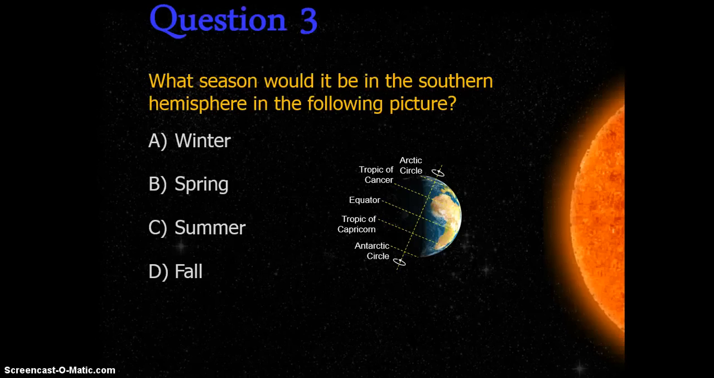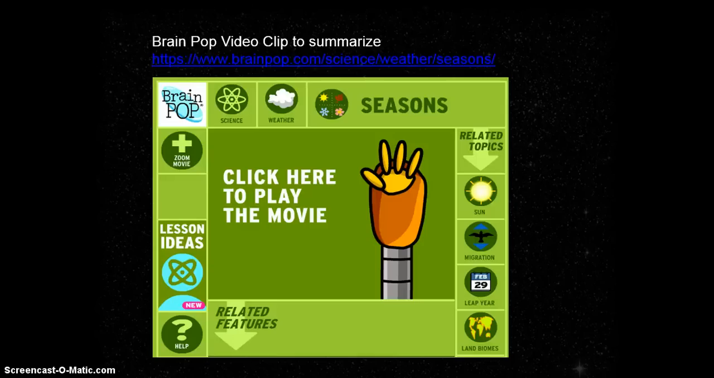So, what season would it be in the southern hemisphere in the following picture? Remember to pay close attention to the angle of the poles and what is pointing closer towards the sun. So you should have answered, if you look at your choices, again, what season would it be in the southern hemisphere in this picture? Your answer should have been winter. Okay, so let's watch this quick video to take a further look at seasons to wrap up what we've been talking about.